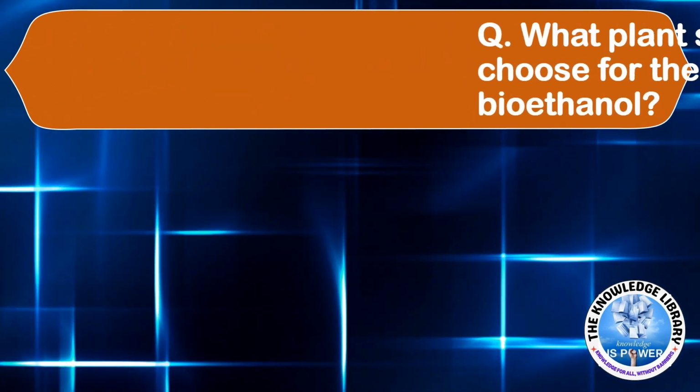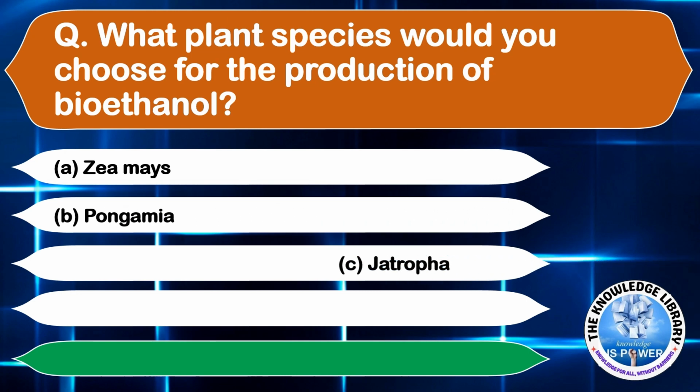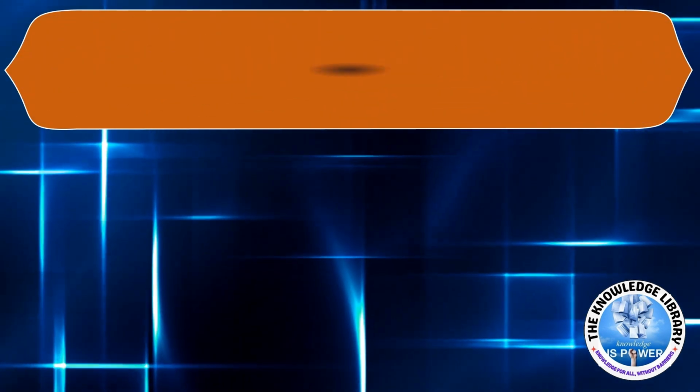The next question is, what plant species would you choose for the production of bioethanol? Option A, Zea maize, option B, Pongamia, option C, Jatropha, and option D, Brassica. The correct answer is option C, Jatropha. Moving on to the next question.